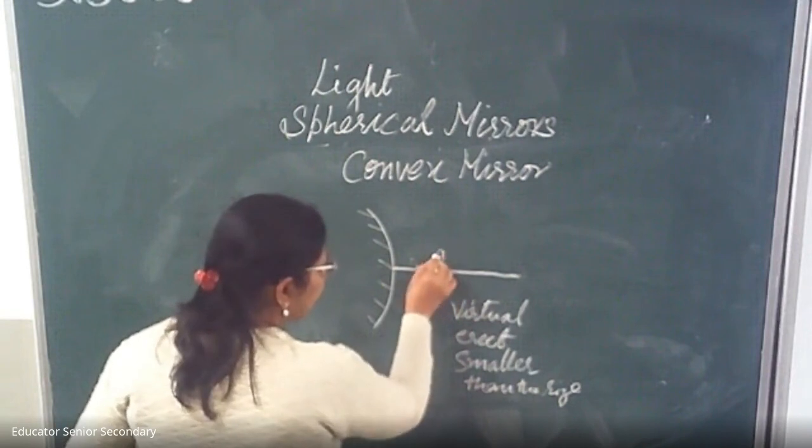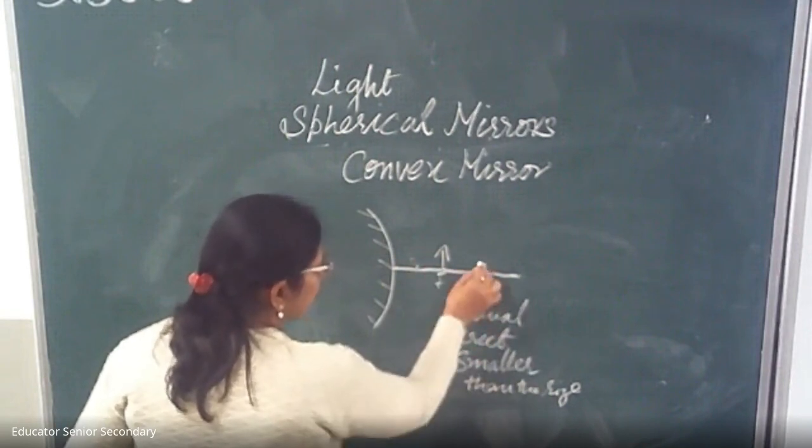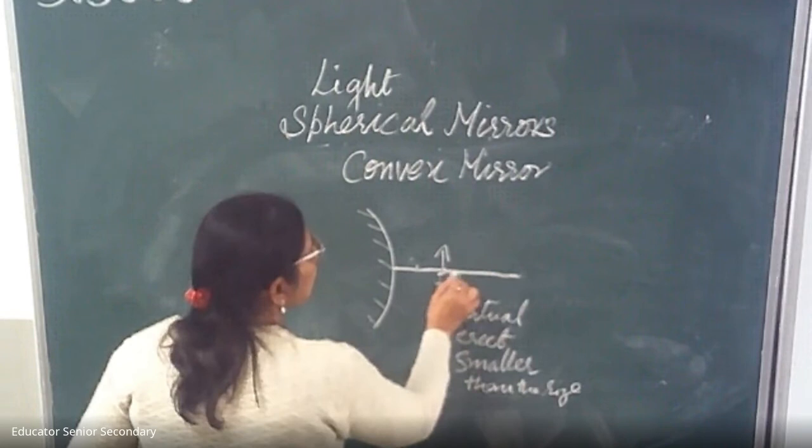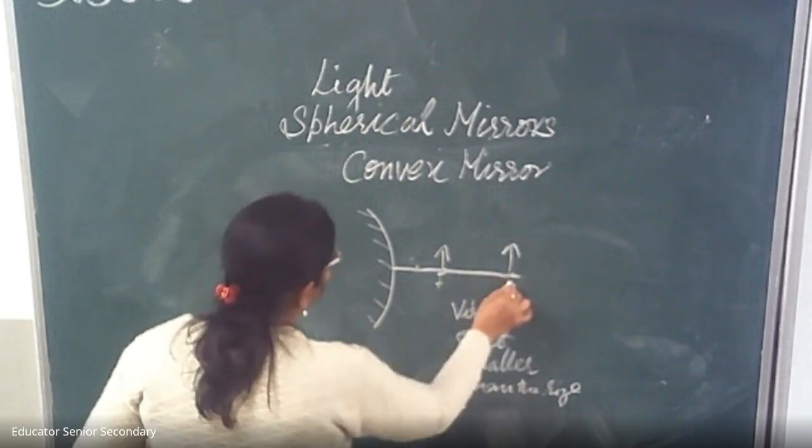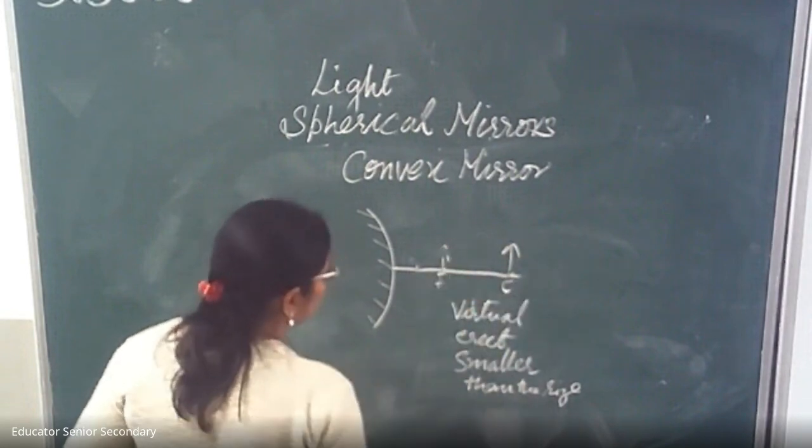If it is at F, we get the same image. If it is at C, we get the same image.